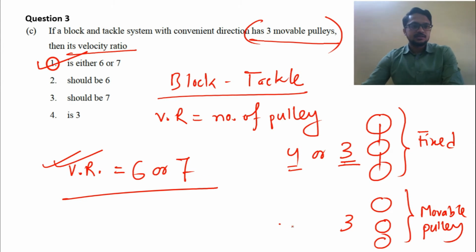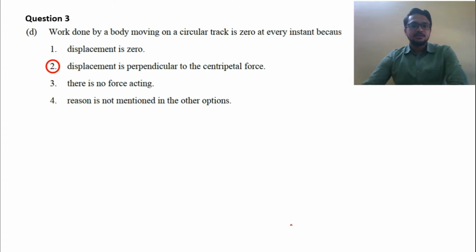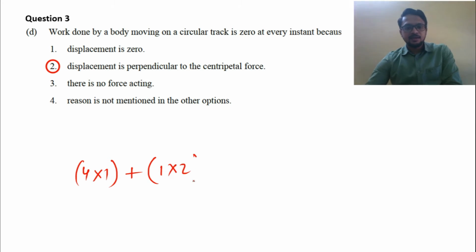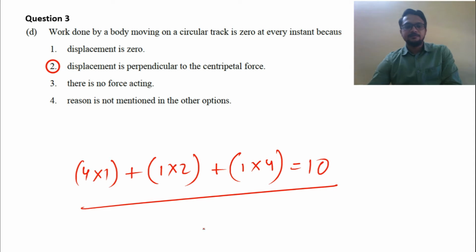Next question number 3D. These all are 1 mark questions. In this particular question number 3, you will get 4 one-mark questions, 4 into 1, one 2-mark question, 1 into 2, and one 4-mark question, 1 into 4. So 4 plus 2 is 6, plus 4 is 10. In this way we are discussing: question number 1 is 10 marks, question number 2 is 10 marks, and question number 3 is 10 marks again.